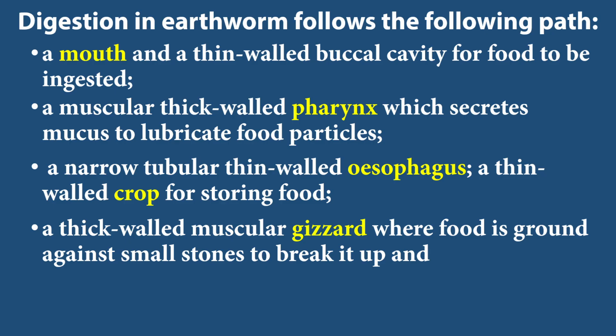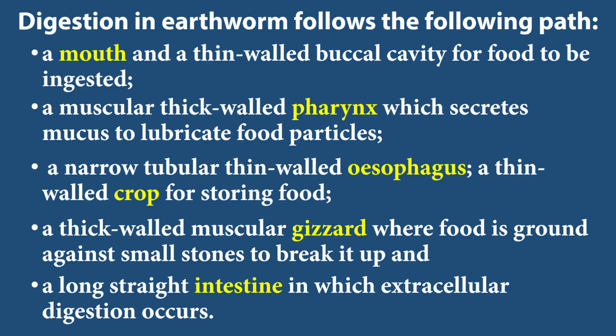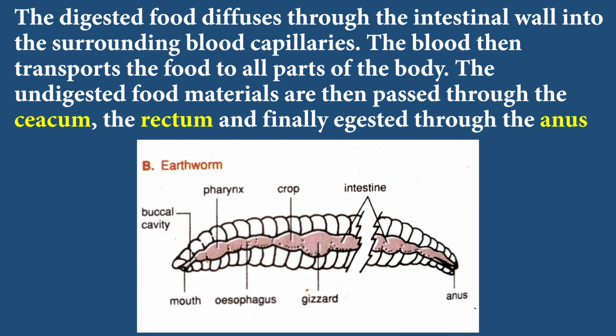A thick-walled muscular gizzard where food is ground against small stones to break it up, and a long straight intestine in which extracellular digestion occurs. The digested food diffuses through the intestinal wall into the surrounding blood capillaries. The blood then transports the food to all parts of the body. The undigested food material is then passed through the cecum, the rectum, and finally egested through the anus.